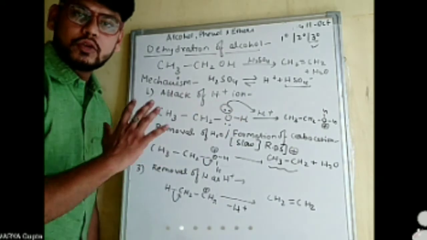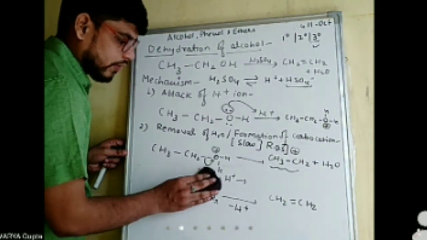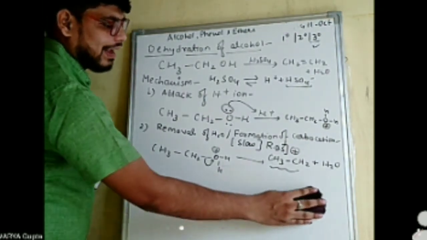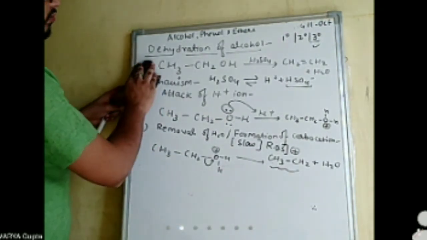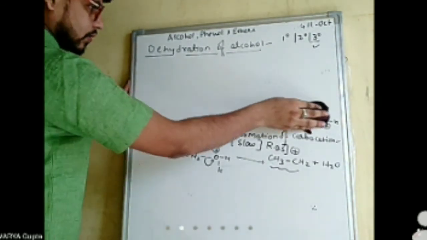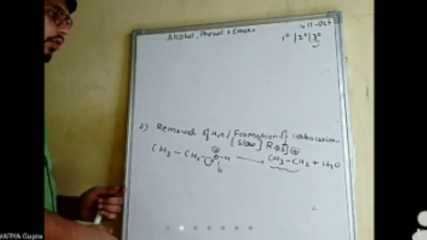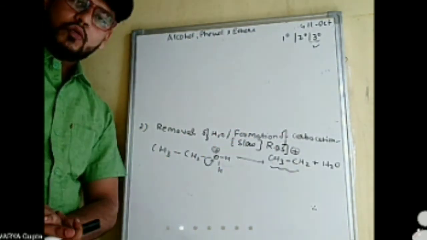Now I will show some other possibilities of what can happen here. I will be removing this part as well as this part, there is no need now. Just focus on this part, removal of water and formation of carbocation.